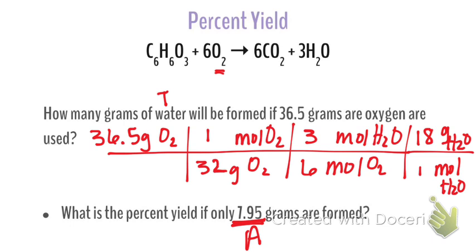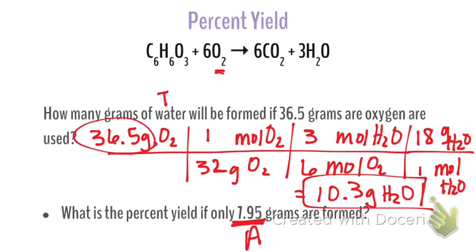So I'm going to go ahead and do the math, right? I need your calculators out if you don't have those out yet. Multiply across the whole top, divide by the whole bottom. I got about 10.3. Okay, I rounded it to 10.3 because I started with 3 sig figs. Right, that's where I chose to round that.